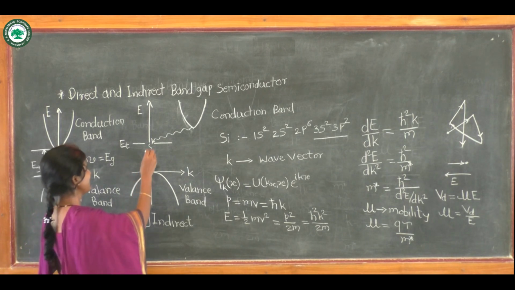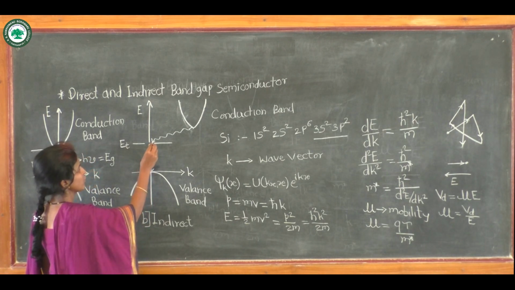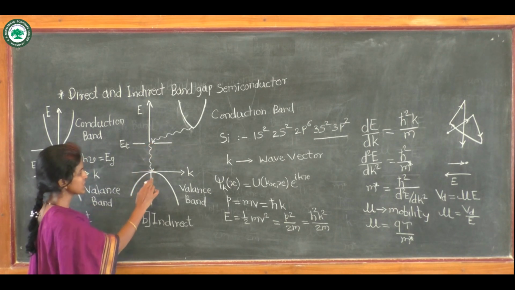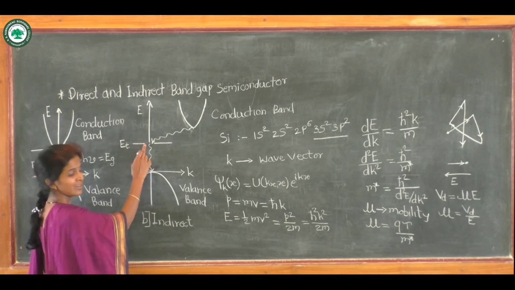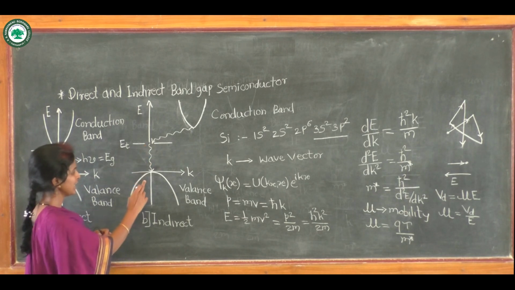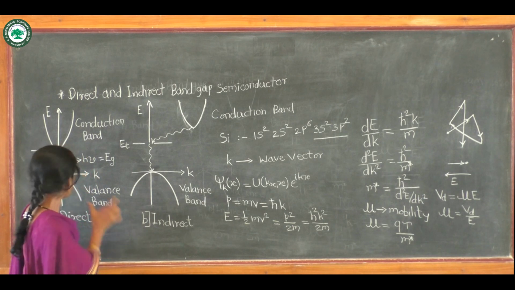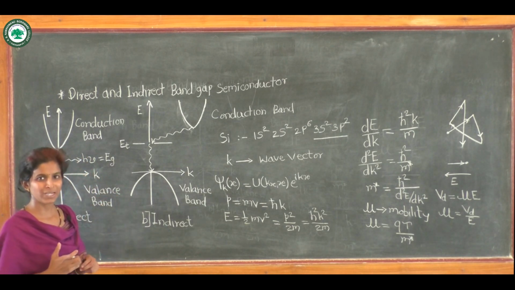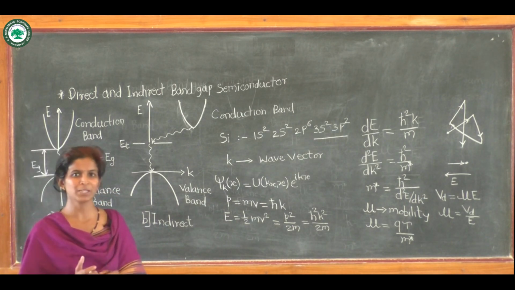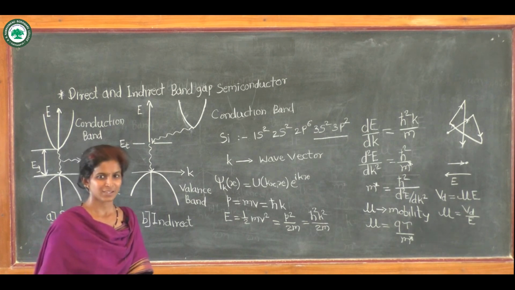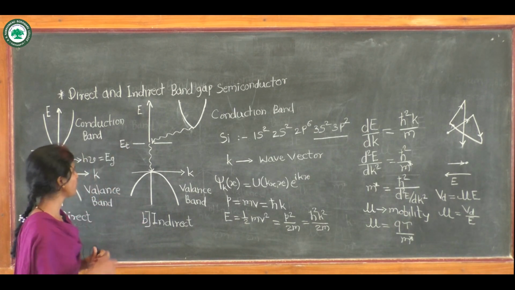And then when the electron reaches to the k equal to 0, it will make transition from trap level to the valence band maximum. And in both of the process, the momentum must be conserved, and that increased energy will be radiated in the form of heat.